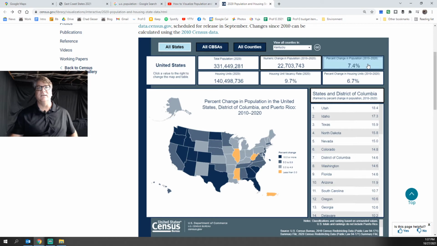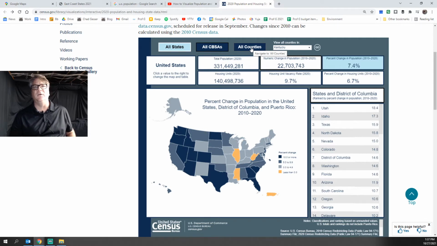One of the slowest population growth rates in the history of the US Census. So that's a pretty big deal. So population is not growing rapidly, of course, but this may have implications for the economy and culture and a variety of other things.